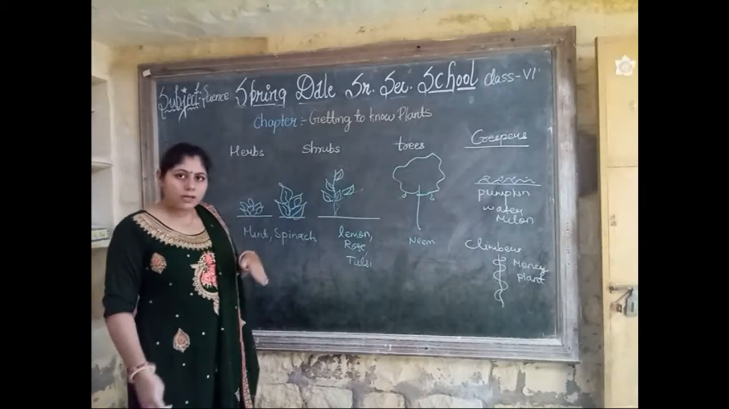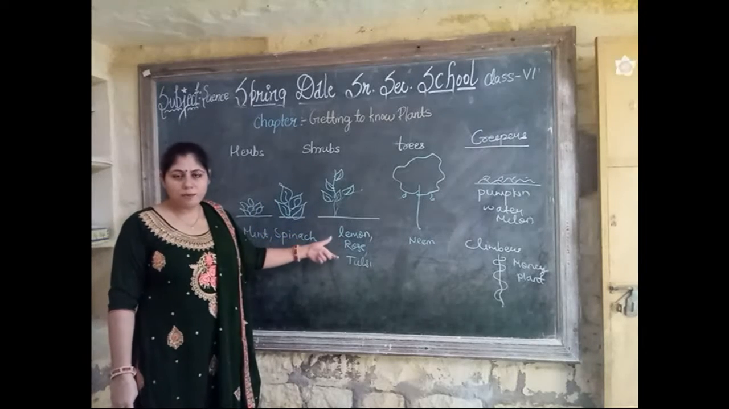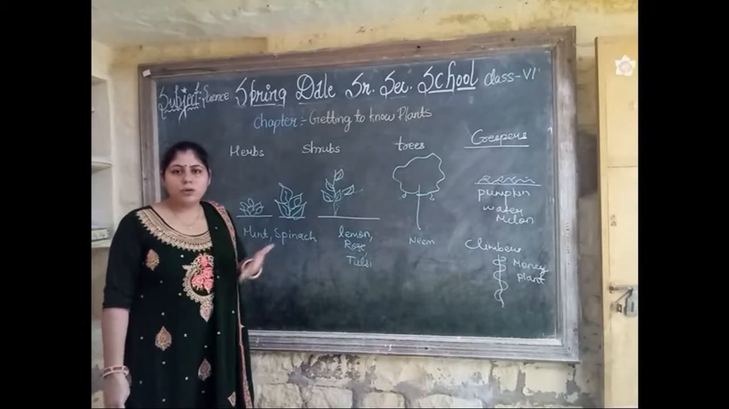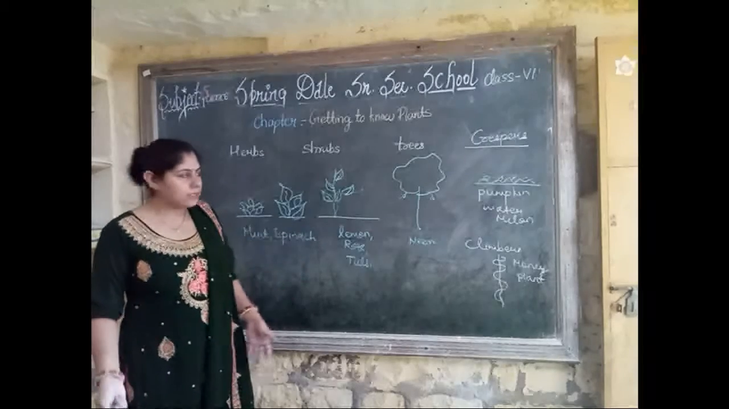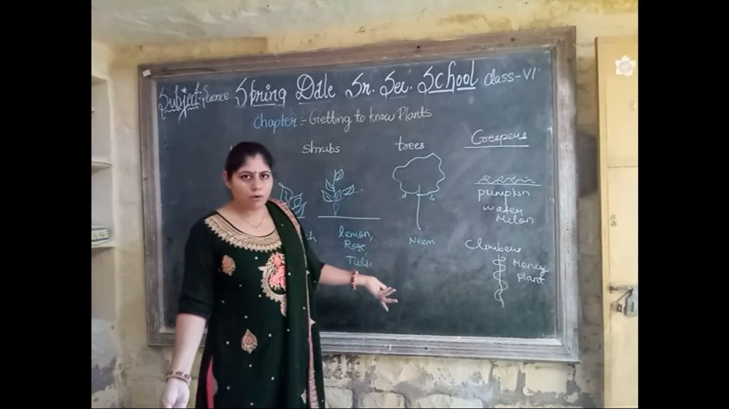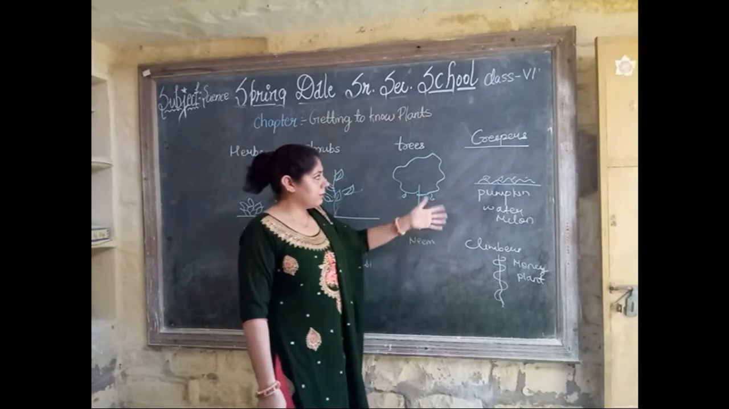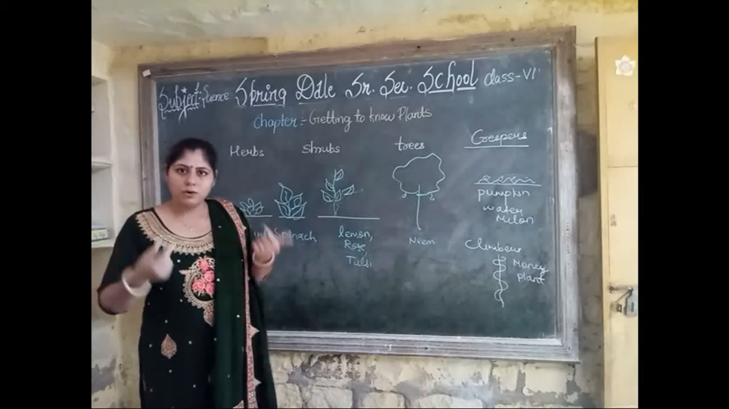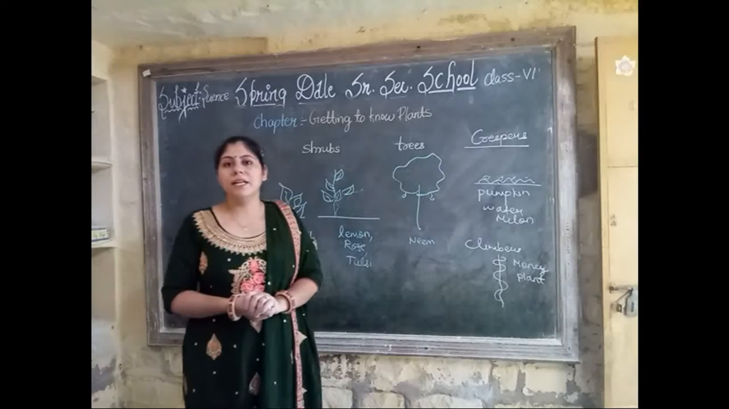Shrubs are taller than herbs. Examples are lemon, rose, tulsi. They are mostly found in our homes, so they are very easy to remember. What is shrubs? What is trees? What is climbers? We all know these things. For the creepers and climbers, we differentiate between them. Climbers like chana. We can remember these things. And the important example is the money plant.